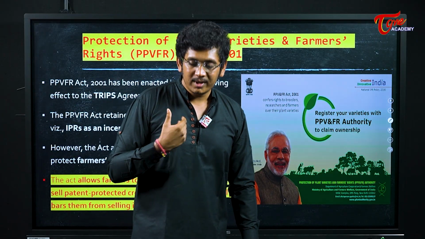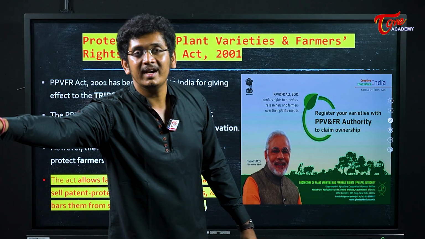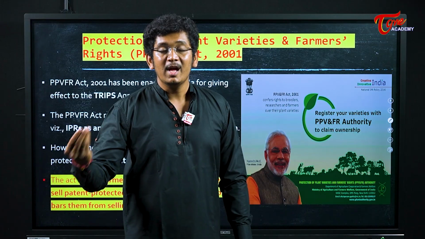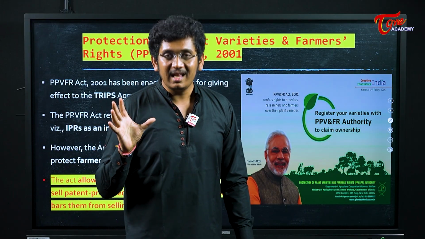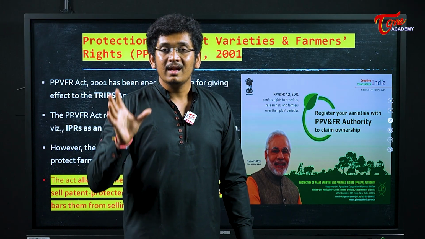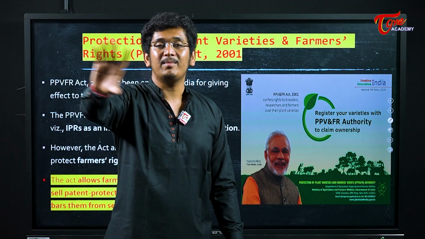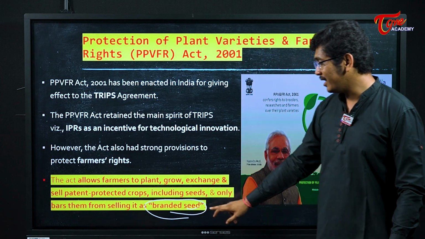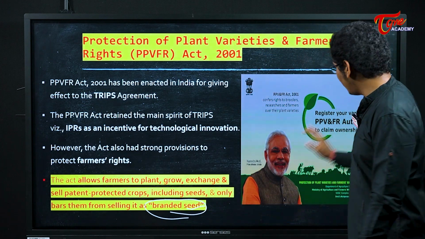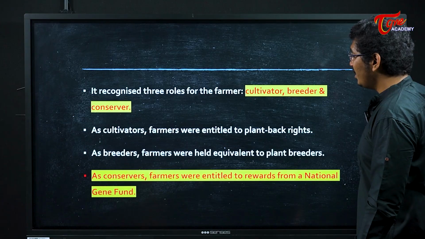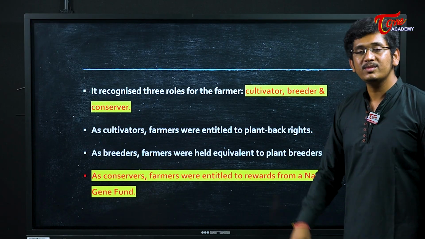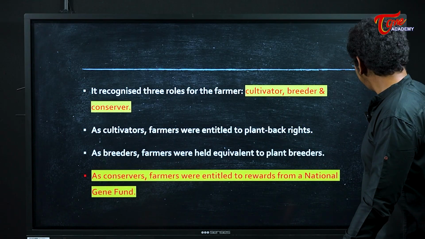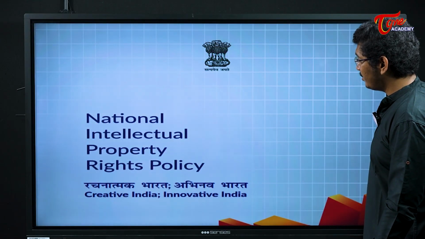Now what I can do is give these seeds to my friend, another farmer in the beside field. So I can share with him, but I cannot sell these particular seeds with a brand name saying that these are brand of so and so. So you are not allowed to sell them with the brand name, but you are allowed to exchange, you are allowed to use this at your will and wish. Why did we give this protection? Because you are allowing the creation to continue. So this is the Plant Protection Act.